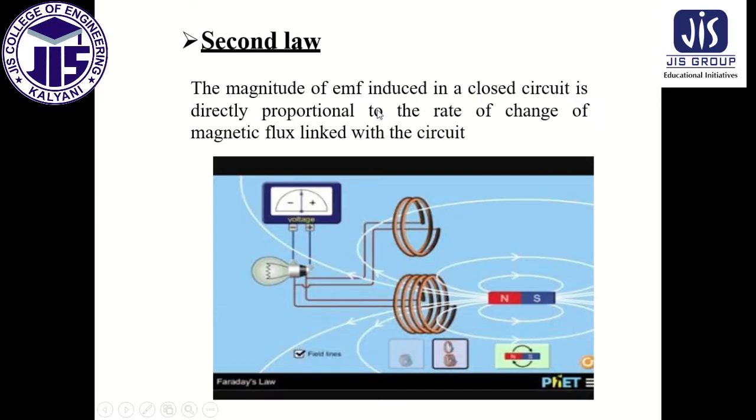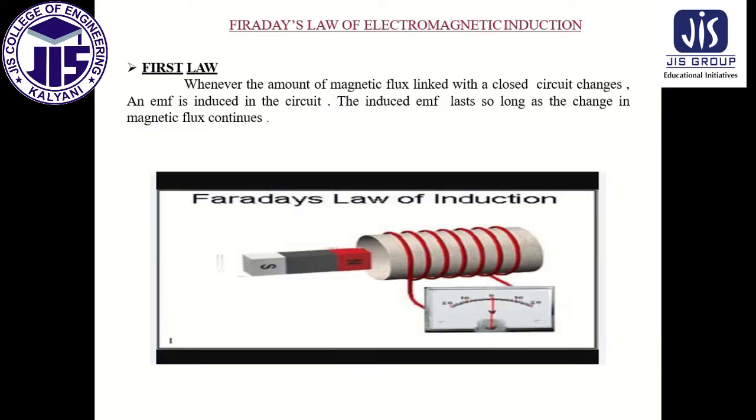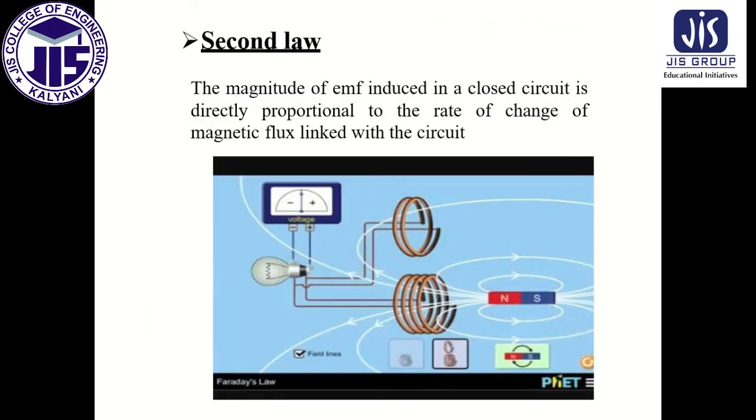Now this is the second law. First we will go through the statement. The magnitude of EMF induced in a closed circuit is directly proportional to the rate of change of magnetic flux linked with the circuit. This is actually related with the first law. As I previously said, whenever the magnetic flux changes, EMF is produced. Now by this law we can know the amount of EMF produced in the circuit.